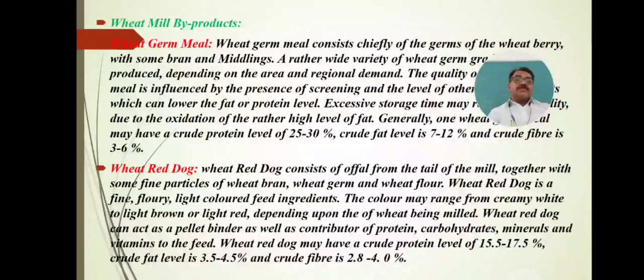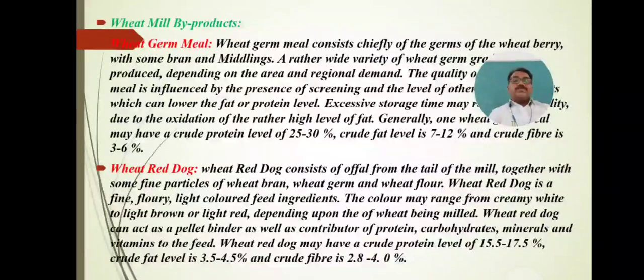Offal means the last end of the industry, the last part where waste material is left out from the industry. From that part, when some fine particles of wheat bran, wheat germ and wheat flour combine together, they form a product. It is called wheat red dog.